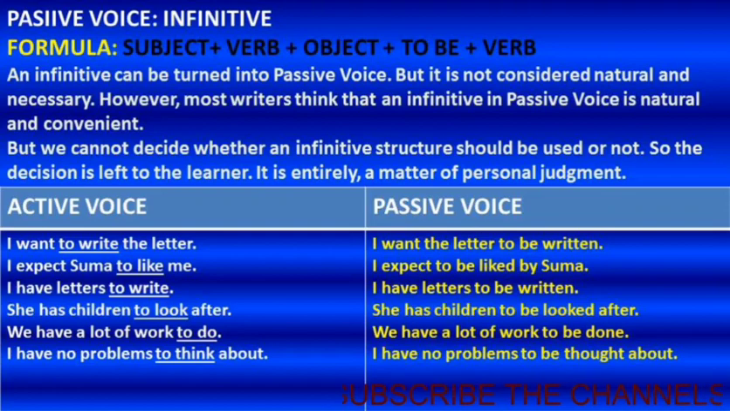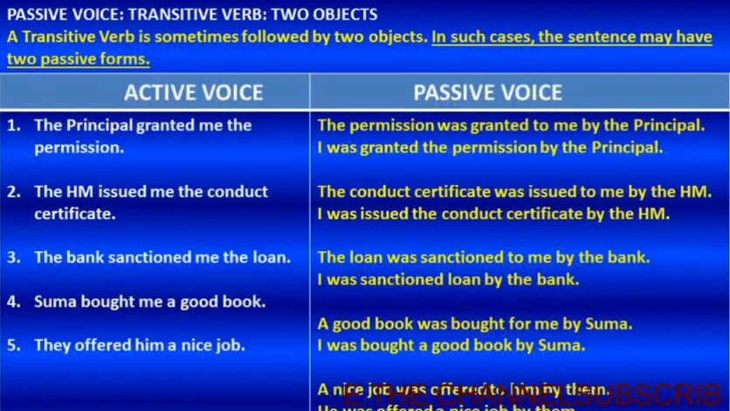This is how sentences which have infinitives can also be changed into passive voice. Let's move on to one more type: a transitive verb with two objects. A transitive verb is sometimes followed by two objects. In such cases, the sentence may have two passive forms. Look at the example.